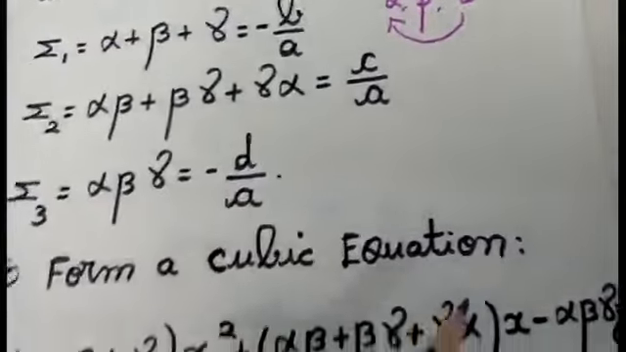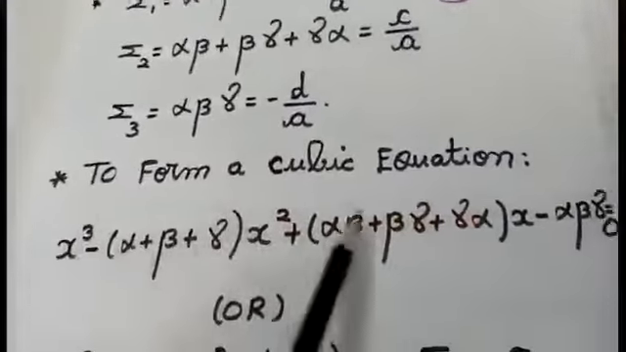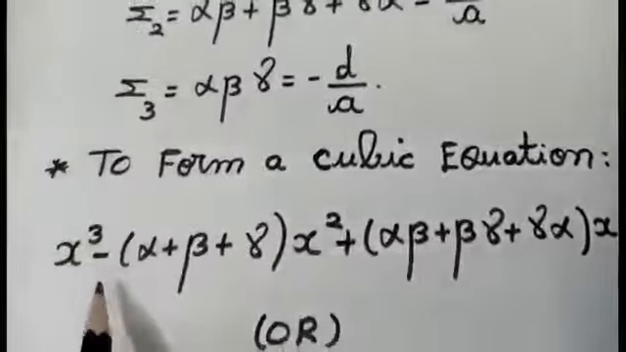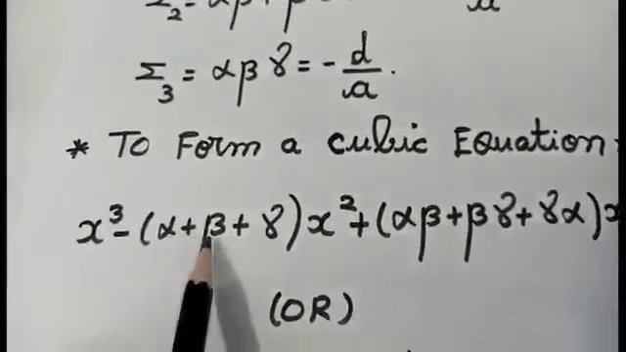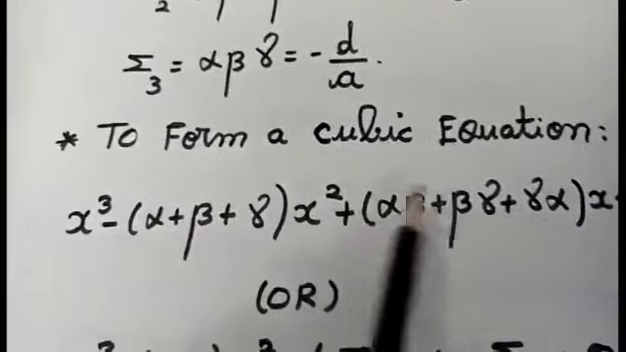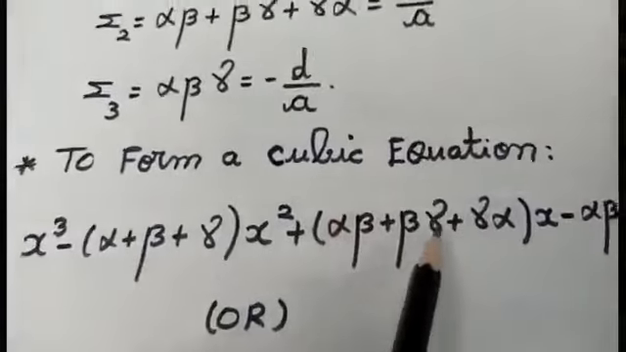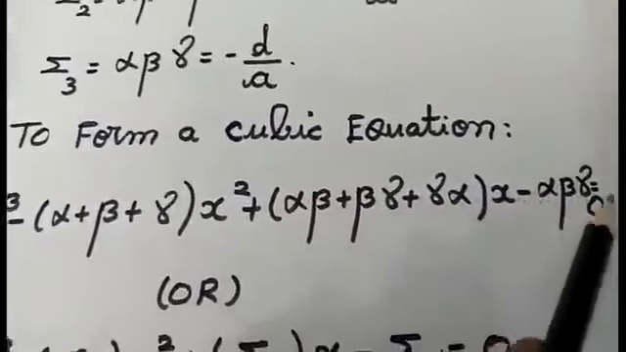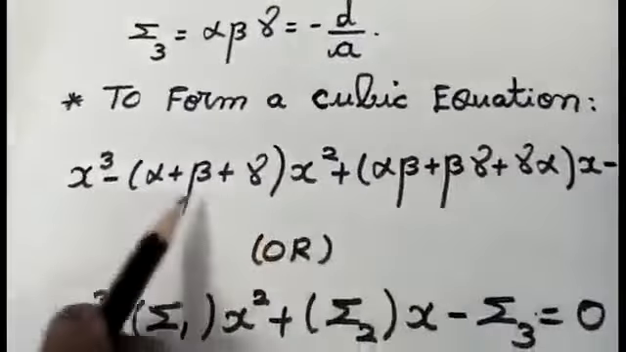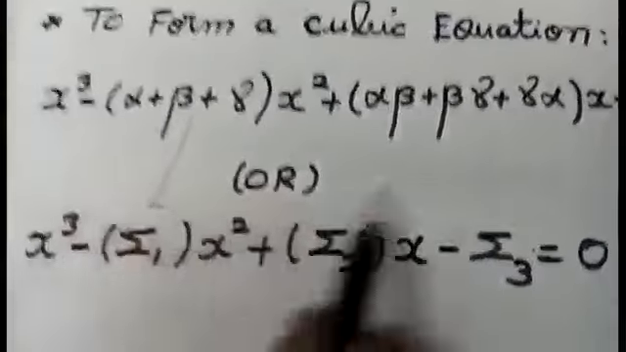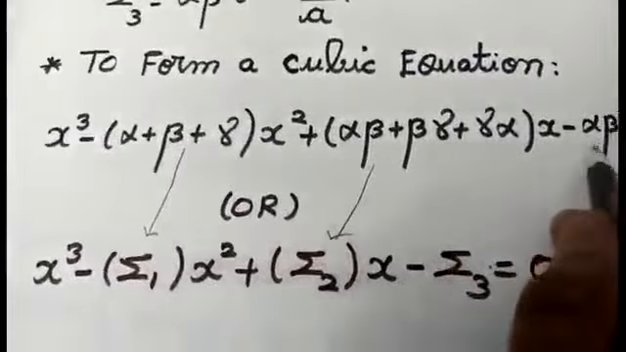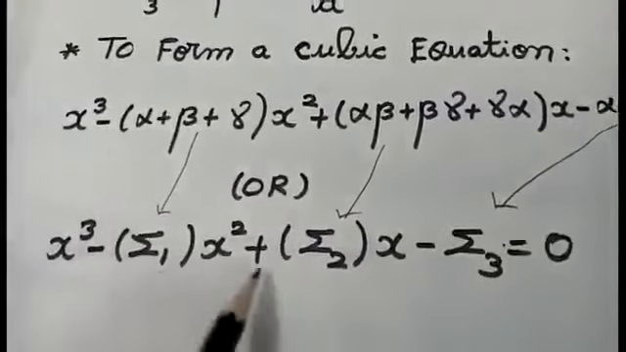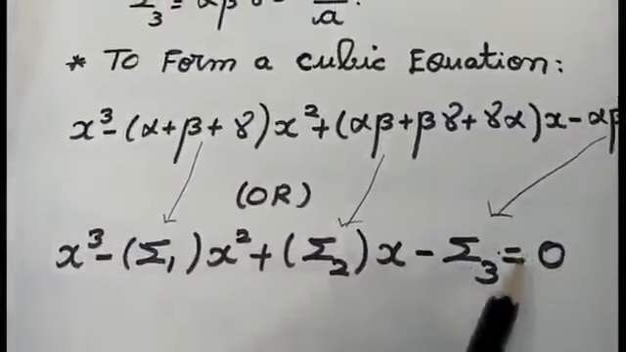To form the cubic equation, I am going to write like this, that is x cube minus (alpha plus beta plus gamma) x square plus, whatever I have paired here for the second one, summation 2 value I am going to write here, x minus alpha beta gamma equal to 0. What is the meaning inside here? Summation 1, summation 2 and summation 3. This is the meaning, that is x cube minus summation 1 x square plus summation 2 x minus summation 3 equal to 0.